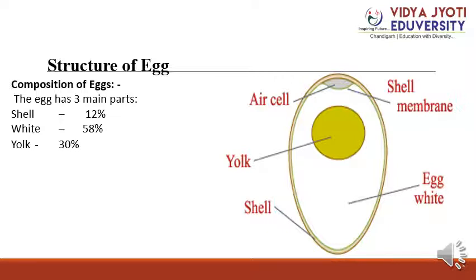Then about the egg white. Basically it is the part nearest to the shell. When the egg is broken, there will be a clear demarcation of the thin and thick albumen. As the egg gets older, these two albumens tend to mix into one another. This is again a test of good and fresh eggs, which we will be discussing later.